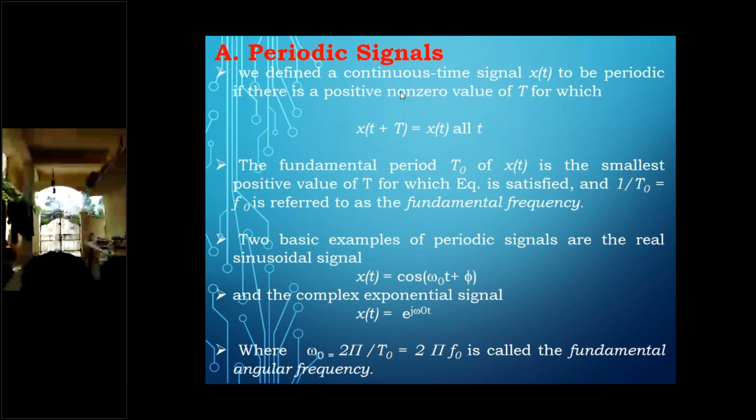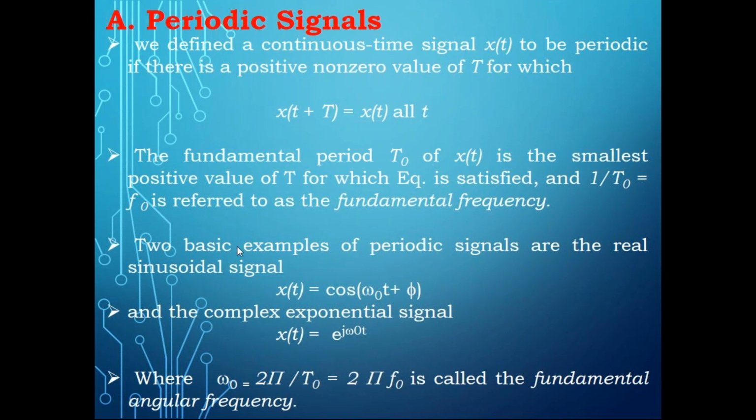We can represent these periodic signals in two ways. We'll consider two basic examples of periodic signals: one is the real sinusoidal signal, and the other one is the complex signal. A real signal means we may represent a sinusoidal signal as sine omega naught t plus phi or cos omega naught t plus phi. Now try to understand, this phi is the phase variation part, and omega is the frequency component. T is the independent variable which is represented on the x-axis. X of t is the variable which is represented on the y-axis, right?